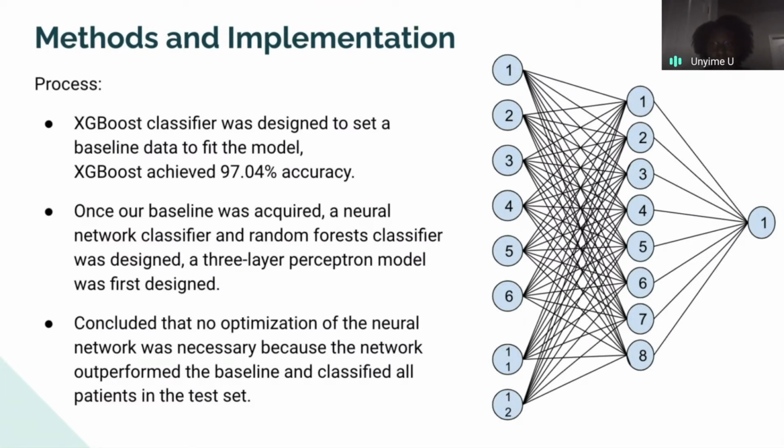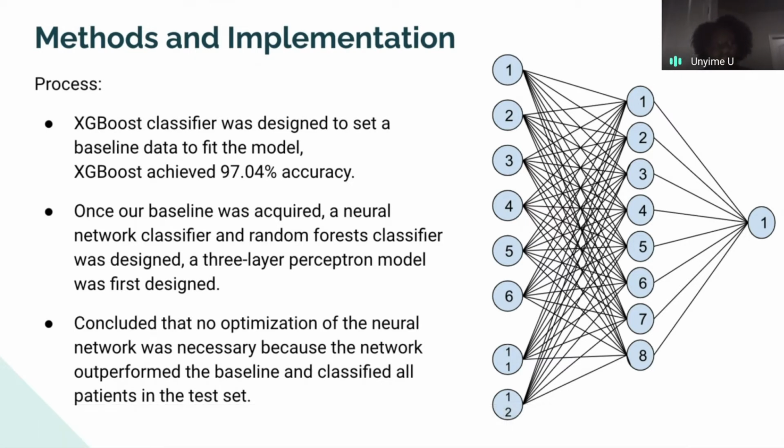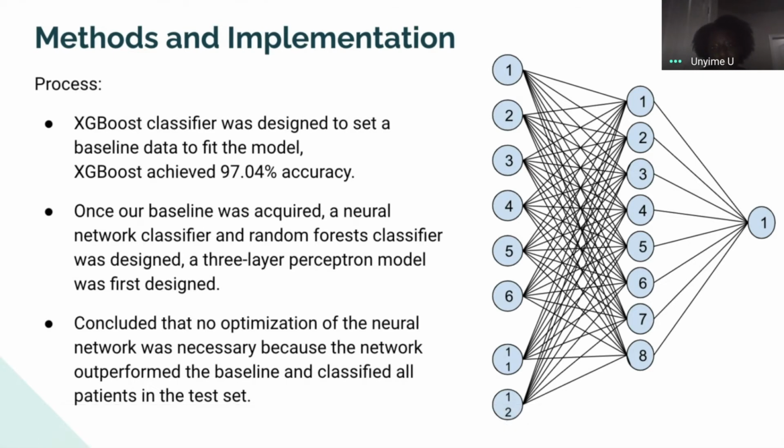After our baseline data was acquired, we designed a 3-level perceptron model of the data. This can be seen on the left. Basically, each of these layers does something different to help further classify the patient data. Although after the model was trained and tested, we concluded that no optimization of the neural network was necessary because the network outperformed the baseline and perfectly classified all patients in the test set.